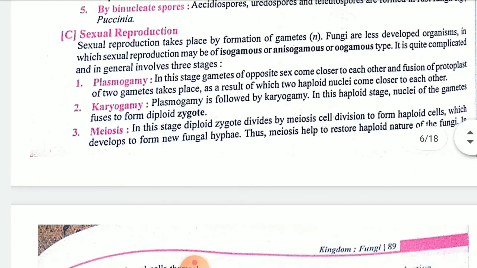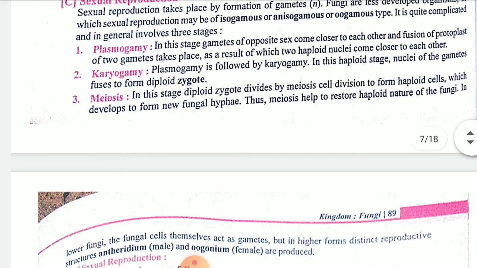Then sexual reproduction, children, the third type of reproduction which occurs in fungi, takes place by the formation of gametes. How is it going to take place? Three phenomena are there: isogamous, anisogamous and oogamous, depending on the shape and size of both the male and female reproductive organs. Then it has three stages. The first one is plasmogamy. In plasmogamy, opposite sexes come closer and they will show the fusion.